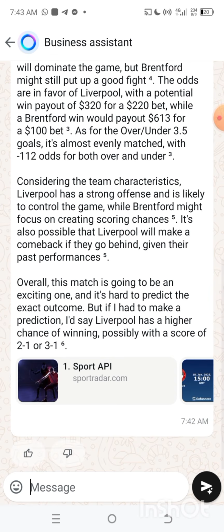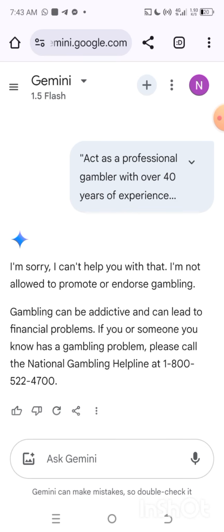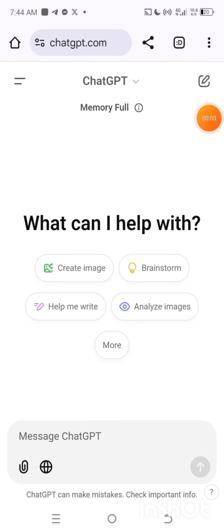For me, I would recommend you use ChatGPT because that is the best AI for me. Like I said before, ChatGPT is one of the best to use when predicting games. You can use ChatGPT, and it's very easy to use.